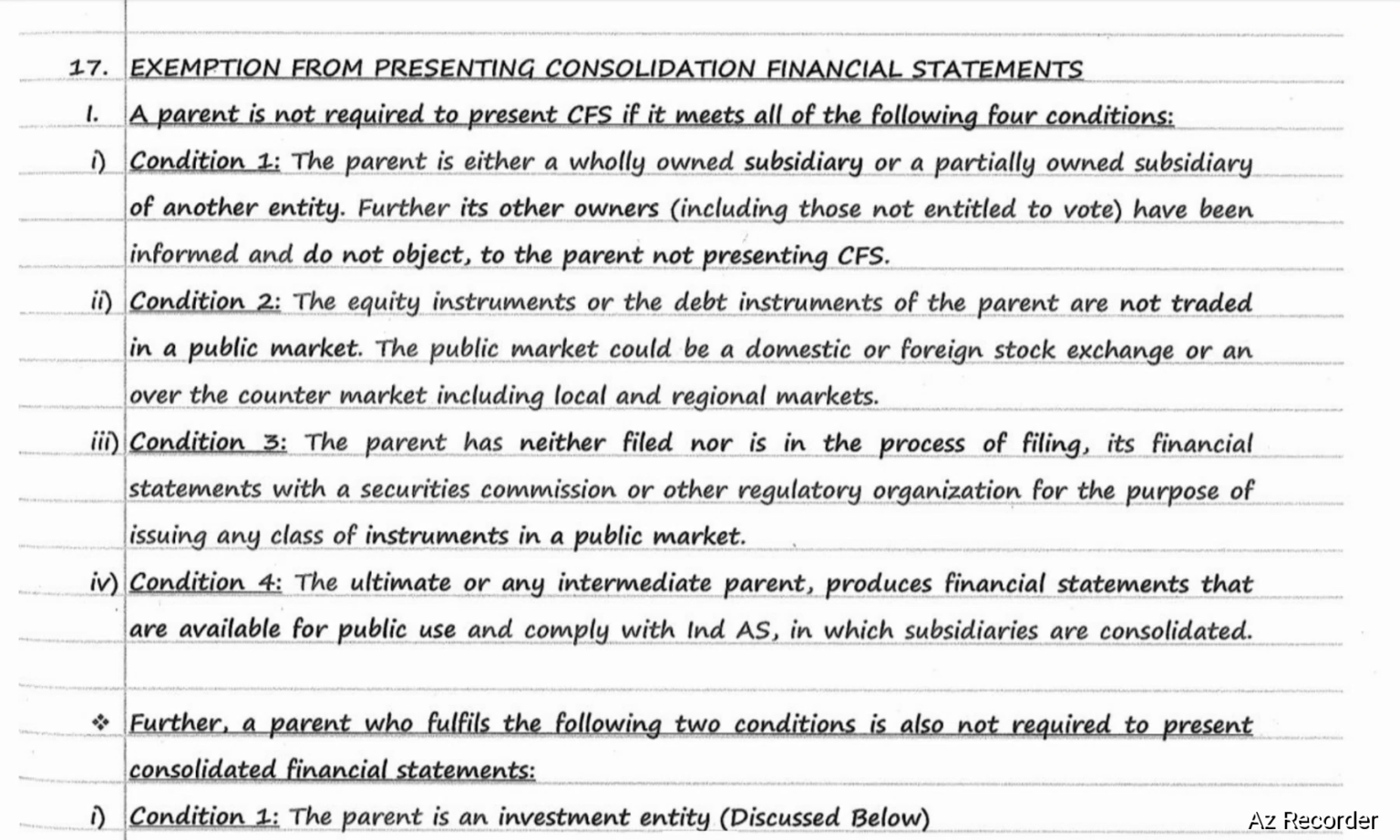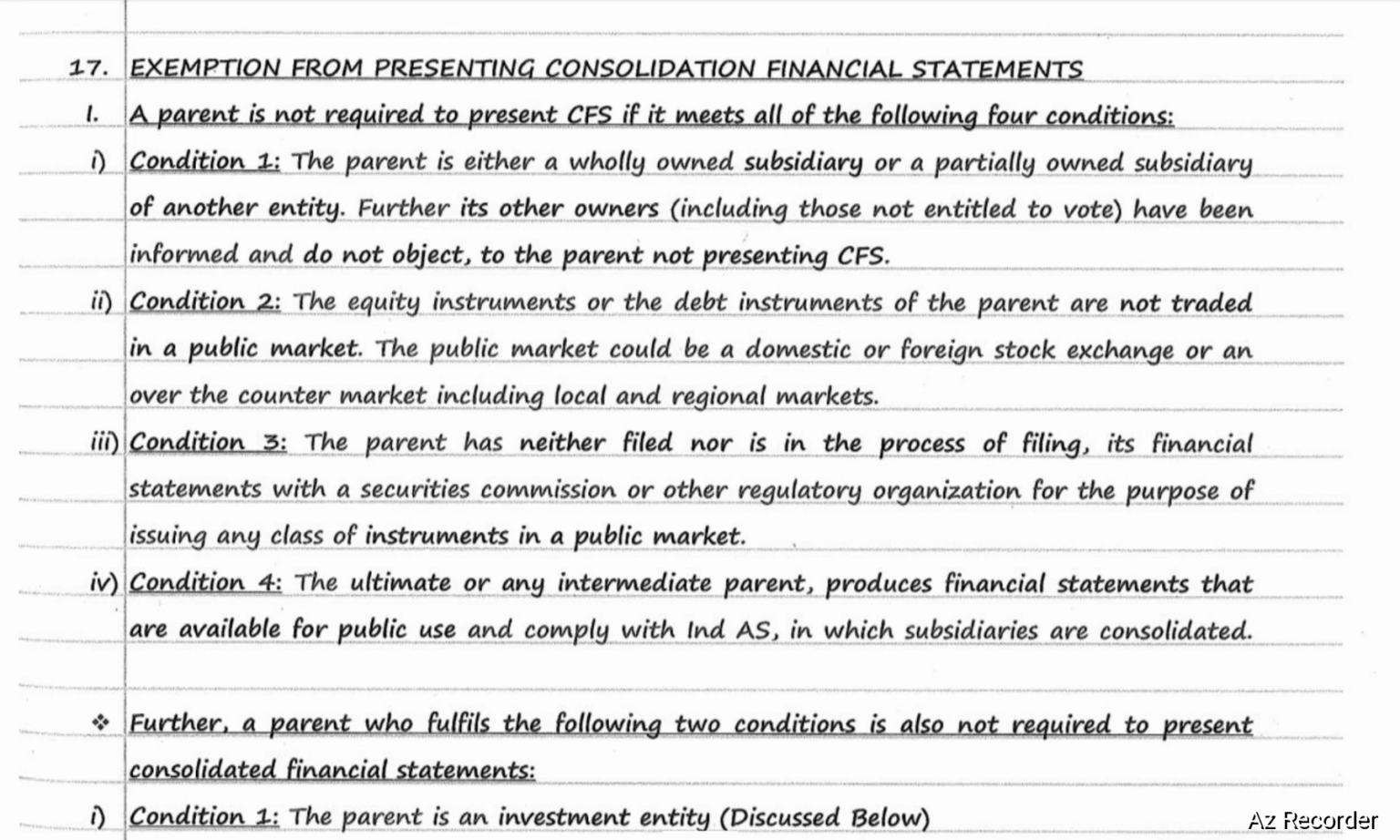Exemption from presenting consolidated financial statements. A parent is not required to present CFS if it meets all of the following four conditions. Condition number one, the parent is either a wholly owned subsidiary or a partially owned subsidiary of another entity.